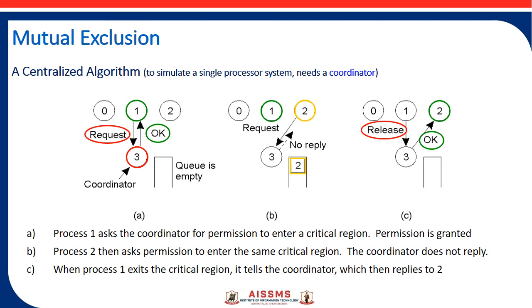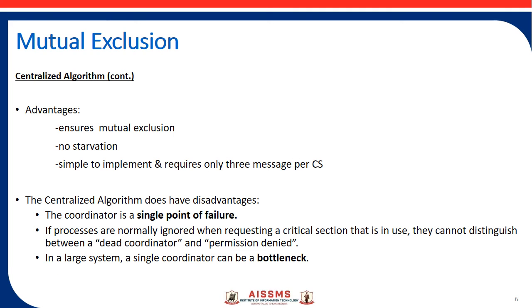So this algorithm ensures mutual exclusion, because at a time the coordinator allows only one process to enter a critical section. So what are the advantages of the centralized algorithm?